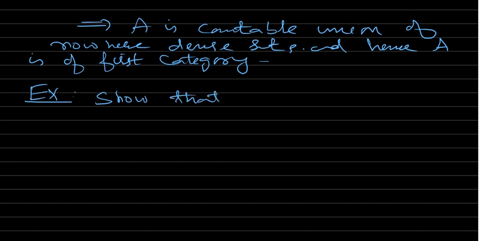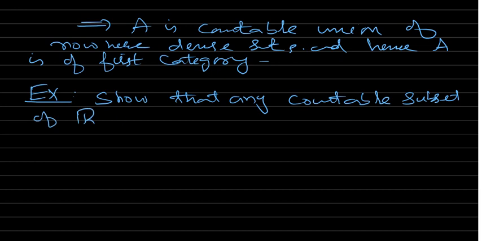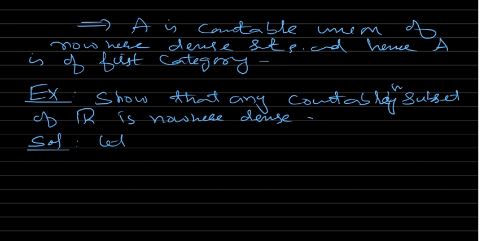Solution, it's very simple. Let A be a countable set, any countably infinite subset of R, since the finite case we have already done.